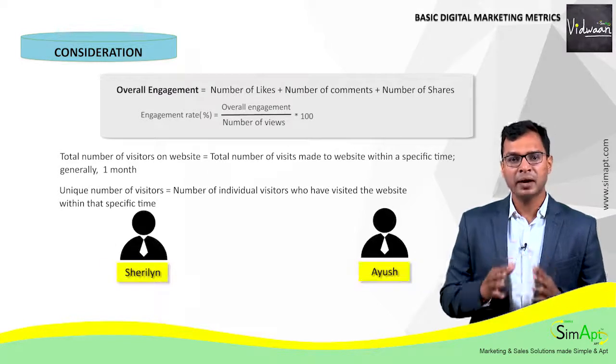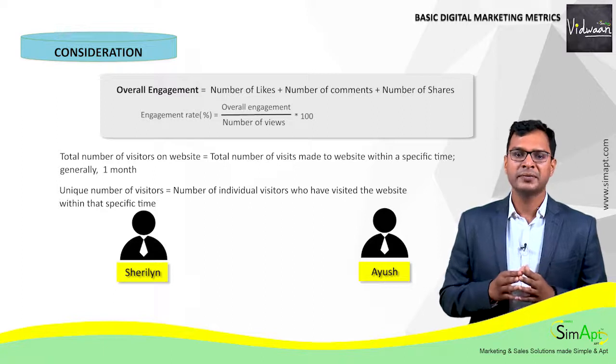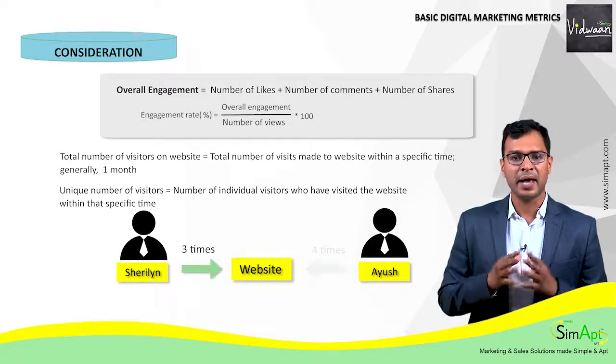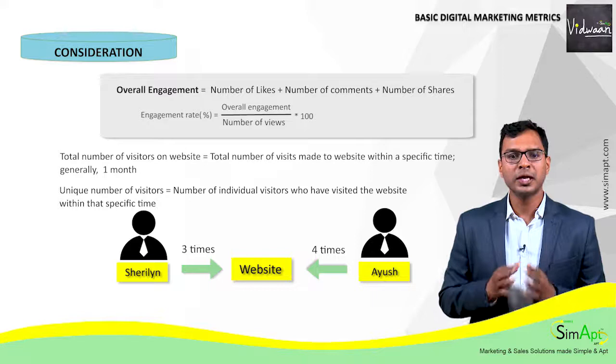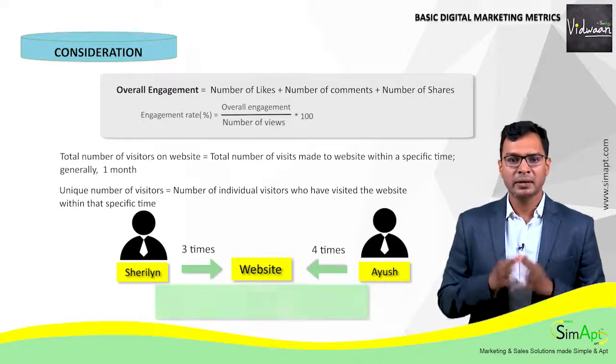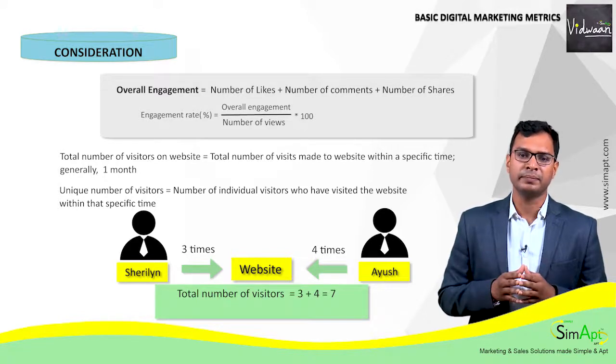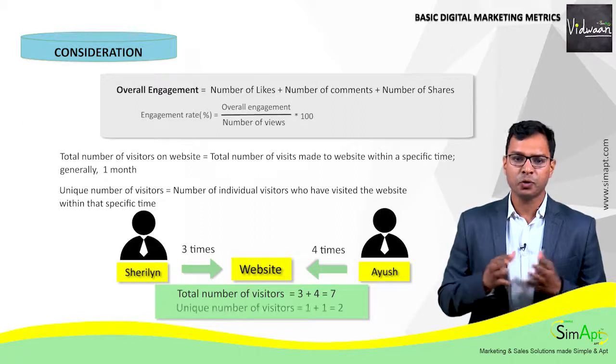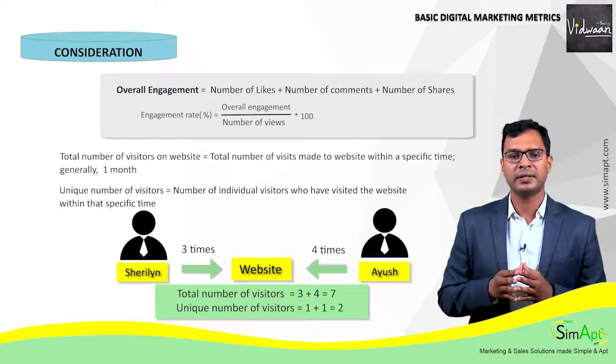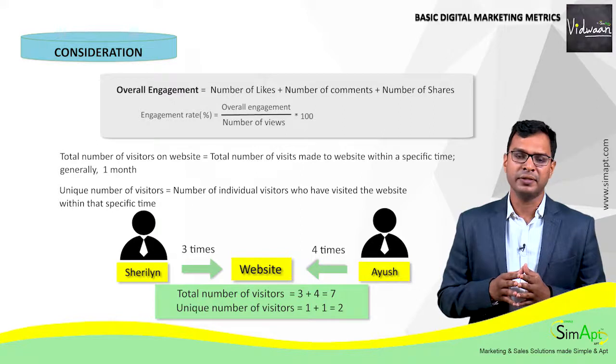Taking the example of Sherlin and Ayush. Sherlin has visited the website 3 times and Ayush 4 times. So the total number of visitors to your website is 3 plus 4, which is equal to 7. The number of unique visits to your website is 2, as 2 different visitors, Sherlin and Ayush, have visited.